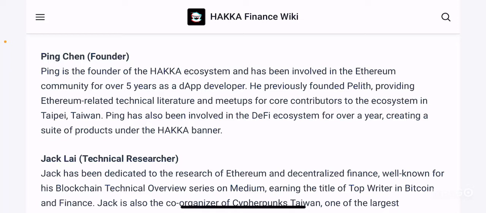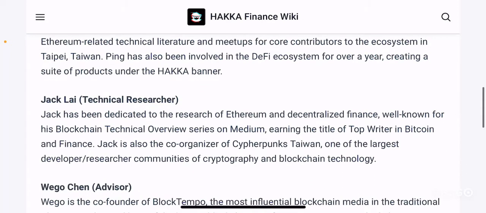Ping has also been involved in the DeFi ecosystem for over a year, creating a suite of products under the Hakka banner. So again, this founder has been involved in the DeFi space for quite some time, and is also using the Hakka banner, which is the Hakka project itself, in order to release a suite of products, right? So it's very interesting to see.